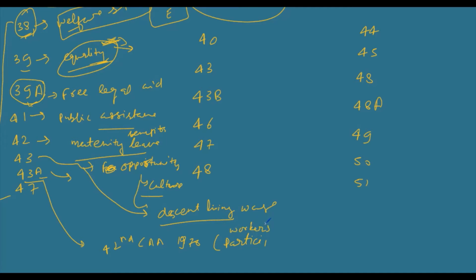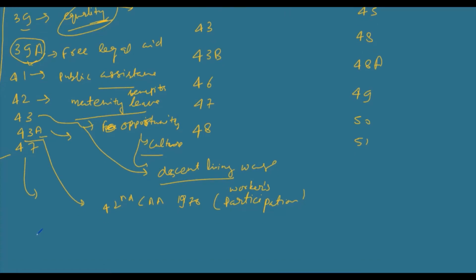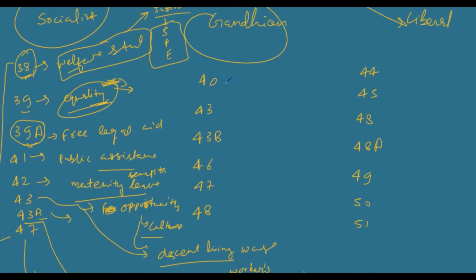Article 47 deals with nourishment, or you can say maintaining a standard of life, humane condition. Okay, let's see in Gandhian principle, Article 40, simply panchayat, village panchayat you can say. It means local level of government. Article 43 talks about cottage industry. Some action should be taken in promotion of cottage industry or in protection of industrialists of cottage industry.